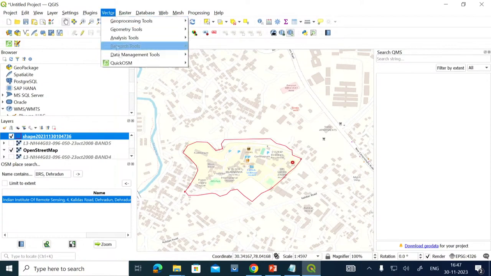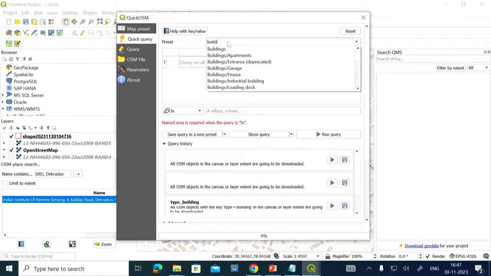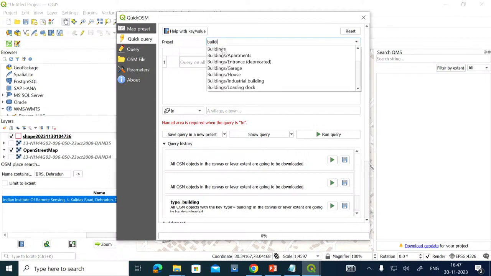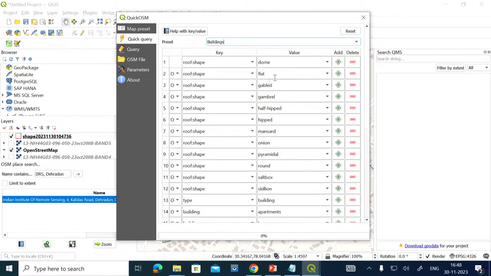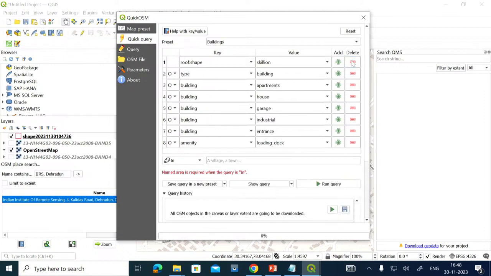On the vector menu it will go like Quick OSM. Click on Quick OSM, and then here I will just say buildings, search here buildings, and click on the buildings. It will say many things are there. Domes are not there in my area, so I will remove it. Value flat I will not take. Gable, gambrel, half hipped, these are basically not available here. Pyramid, round is not there. Salt box is not there.